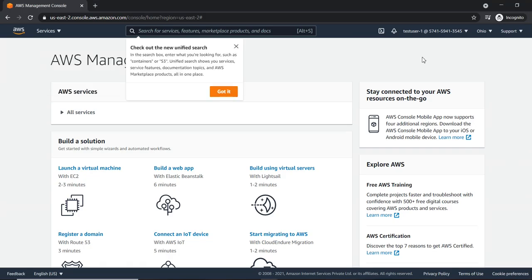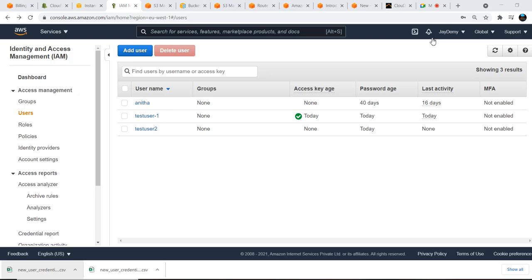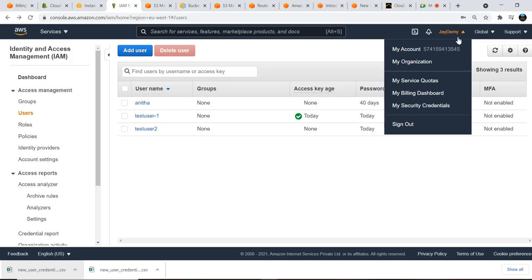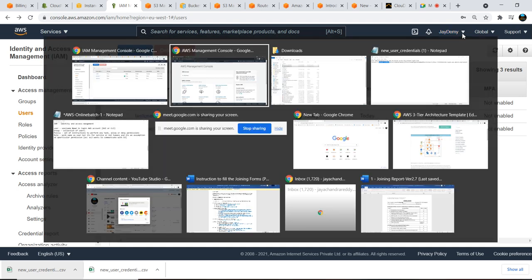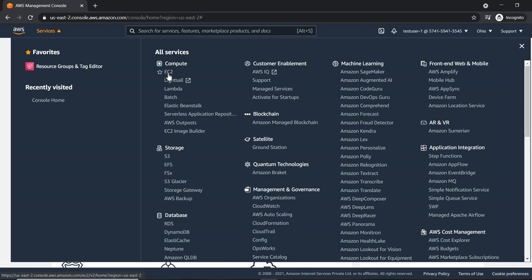So I am logged in as, you can see here, test user at account name I got, and the default region is Ohio. Whenever you are logging in with an IAM user, you will get Ohio as the default region. And this is my IAM user account. If you see my root account, it does not have the user at account ID. It is a root account, so it has a name only. Now what we'll do, we'll navigate to any one of the services and list what I can do with this account.